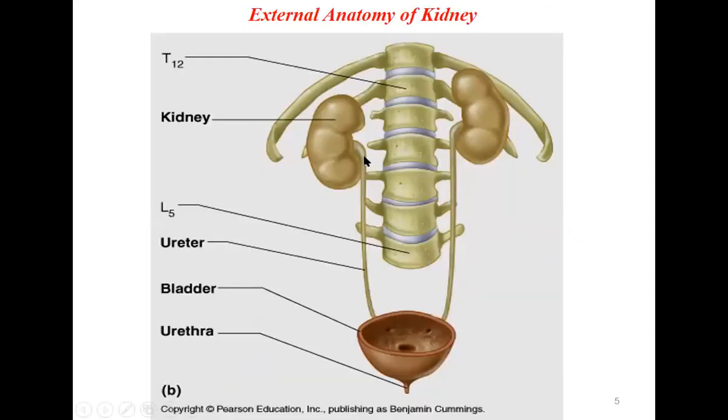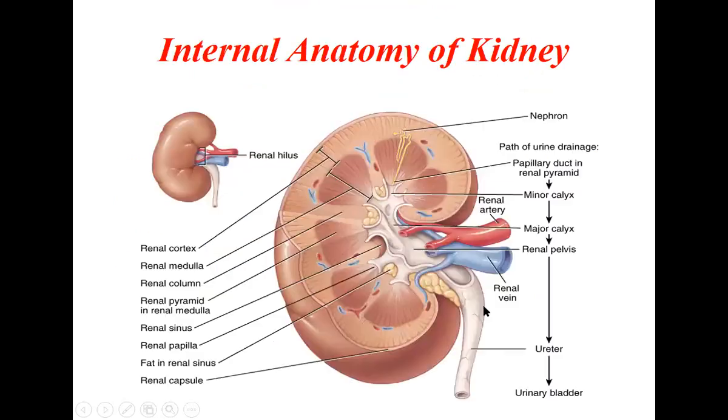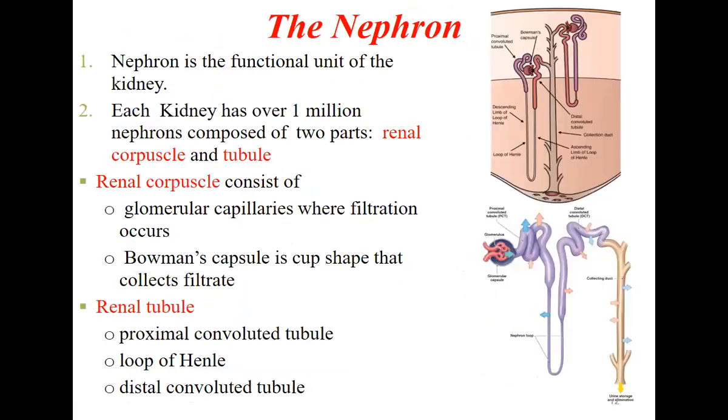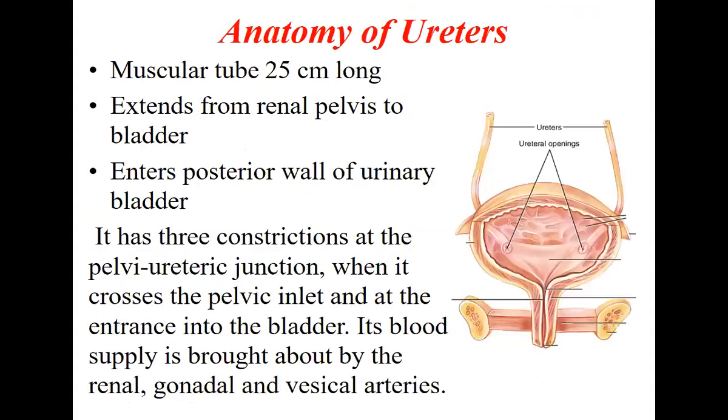One narrowing is at the pelvic-ureteric junction. This one here. Okay. The second is when it opens into the bladder, and the third is when it crosses the common iliac artery. It is not shown here. It will be crossing on either side. During that part, it will narrow. So these are the three parts where it will be narrow.